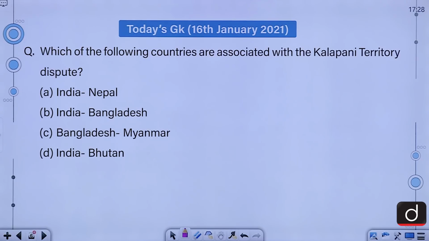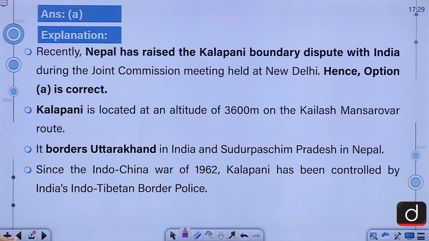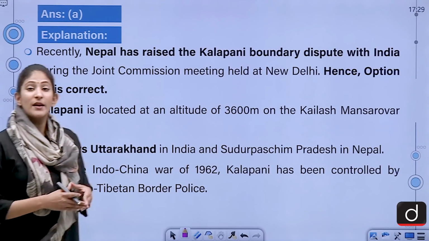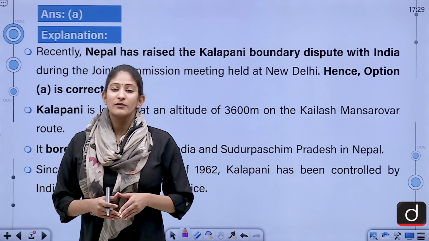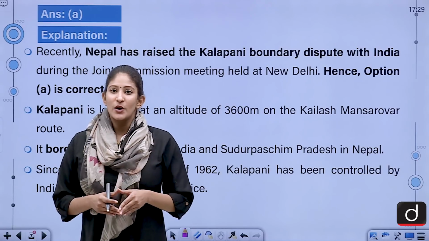Which of the following countries are associated with the Kala Pani territory dispute? India and Nepal, India and Bangladesh, Bangladesh and Myanmar, India and Bhutan. So the correct answer for this question is A, that is India and Nepal. Moving on to the explanation. Recently, Nepal has raised the Kala Pani boundary dispute with India during the Joint Commission meeting held at New Delhi. Now, this is for the first time ever since 2019 that a raise of the dispute has been made from the capital of India at the Joint Commission meeting.